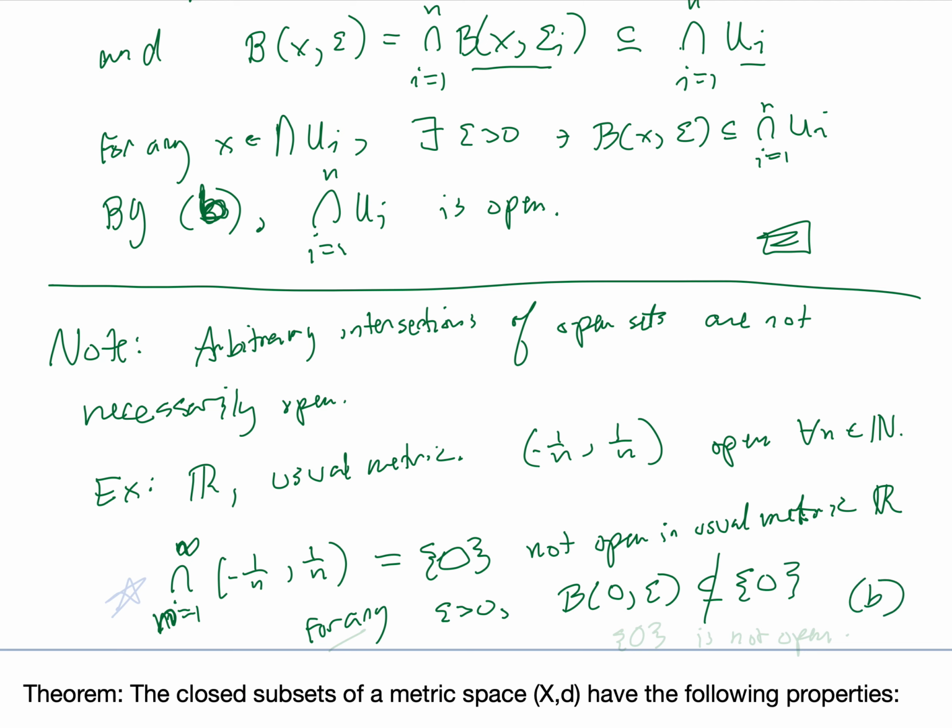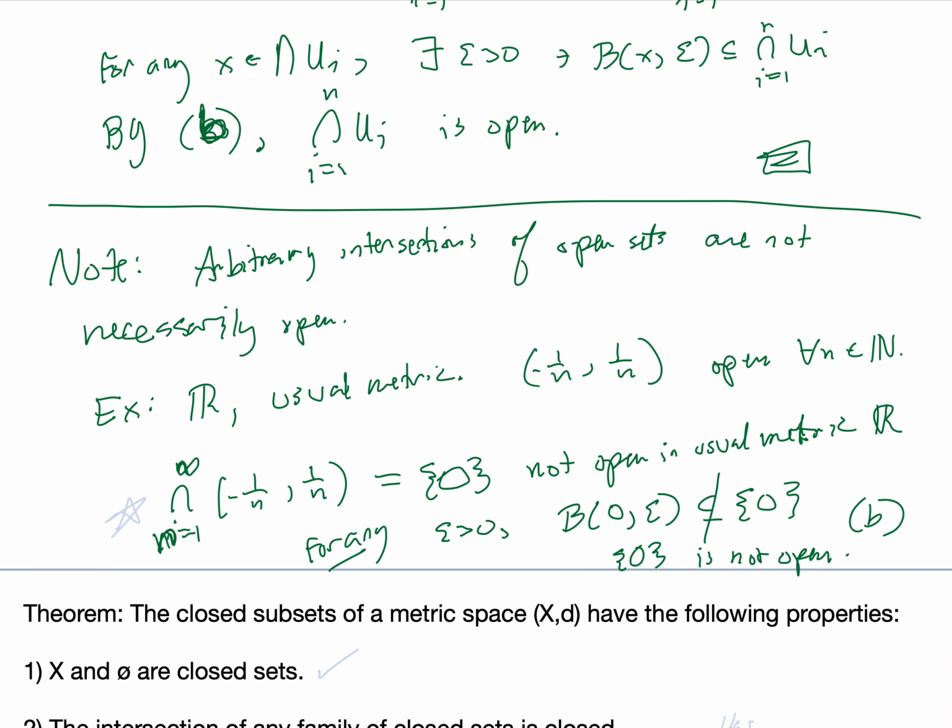And again, really we're employing part B of that previous theorem again, that a set is open if and only if for any element in the set there is some ball of positive radius centered at that point, completely contained in the set. So because that is not true for any epsilon greater than 0, that means that the set containing just 0 is not open. So we see that arbitrary intersections of open sets are not necessarily open. This is a countably infinite intersection of open sets.